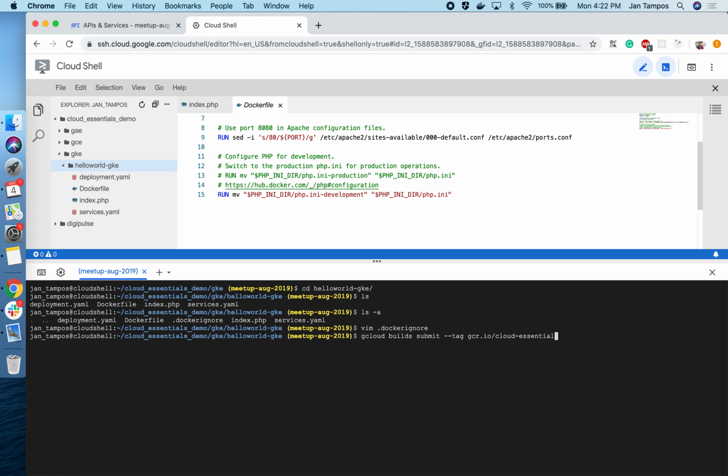Oh no, this should be the project ID, but since I'm reusing a project from last year, I just say Meetup August 2019, and I say hello world GKE, and I build whatever is inside this directory.